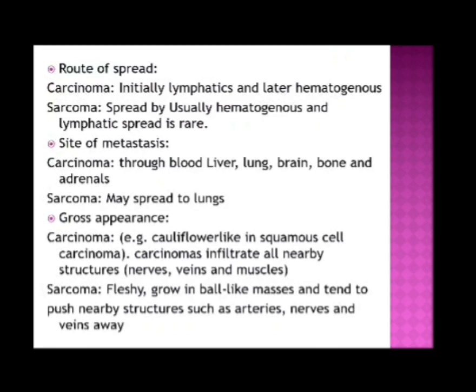Gross appearance. Carcinoma usually looks like cauliflower. In squamous cell carcinoma, carcinomas infiltrate all nearby structures, nerves, veins, and muscles. Sarcomas grow like a ball, fleshy masses, and tend to push nearby structures such as arteries, nerves, and veins away.